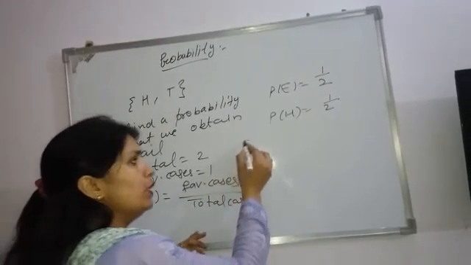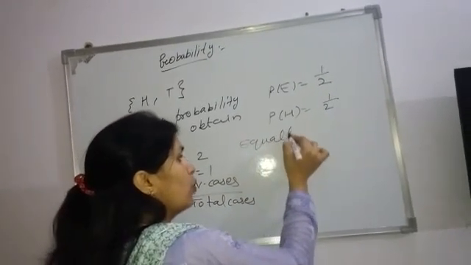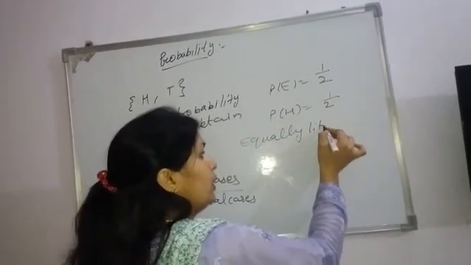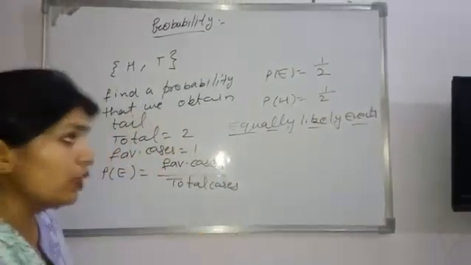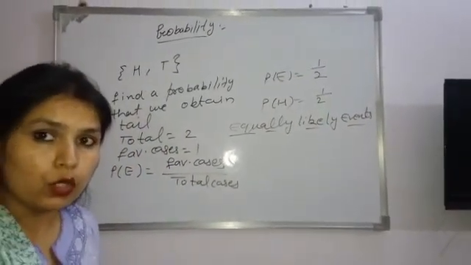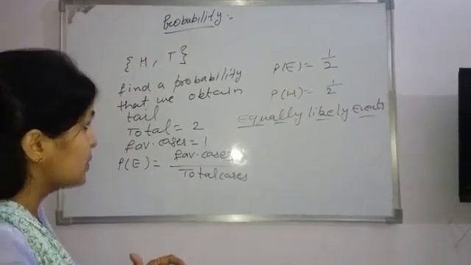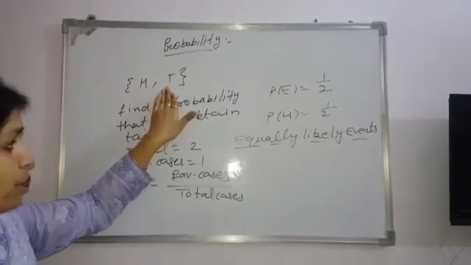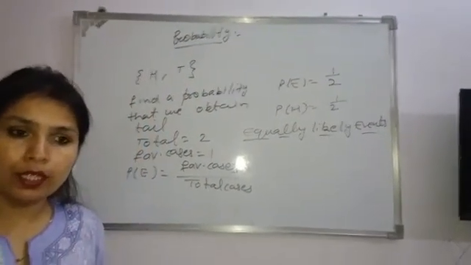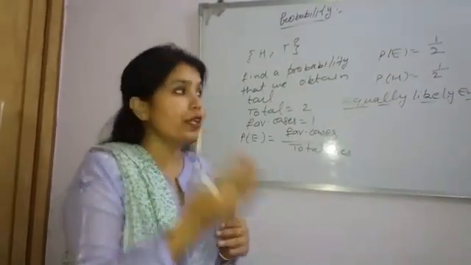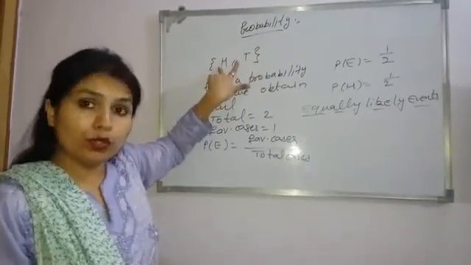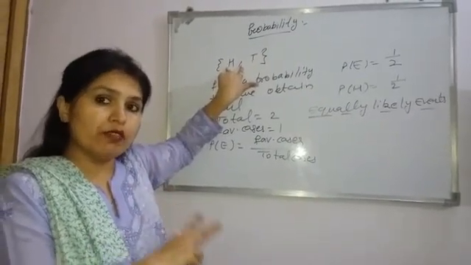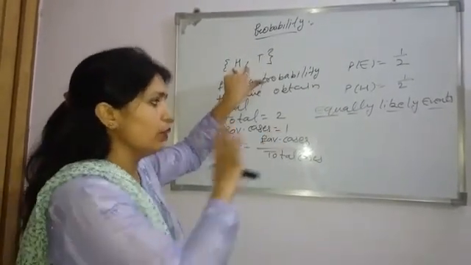Now, what is the meaning of equally likely? Equally likely events: in case of a coin, when we toss a coin, head can occur or tail can occur. So both cases are equally likely. That is why this type of events are equally likely events.